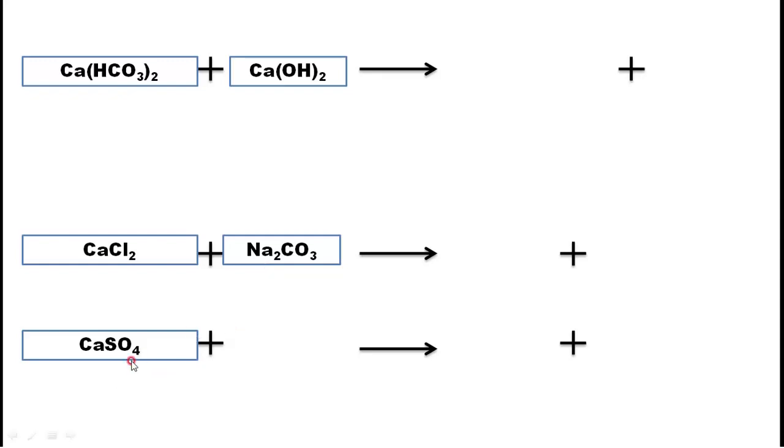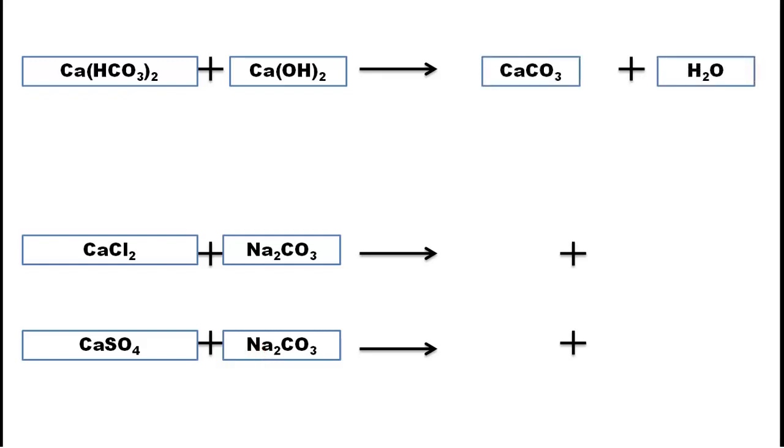Understood? Then CaSO4. This is a permanent hardness. Then again we will add some amount of soda. Then when we add them, the earlier reaction you can see, this we already discussed in the previous lecture, that CaCO3 comes, CaCO3 settles, remove it. H2O mixed with the water, gone. That's CaCO3 gone. Temporary hardness gone.